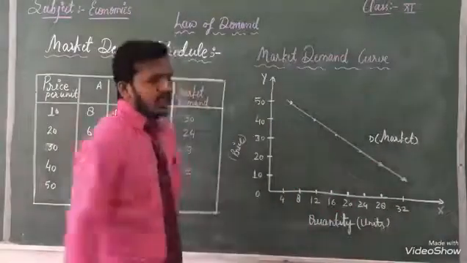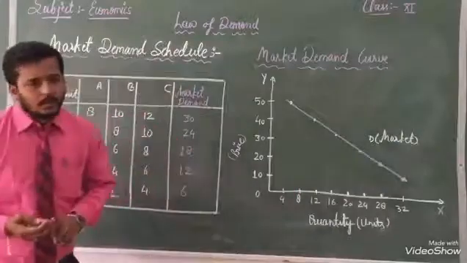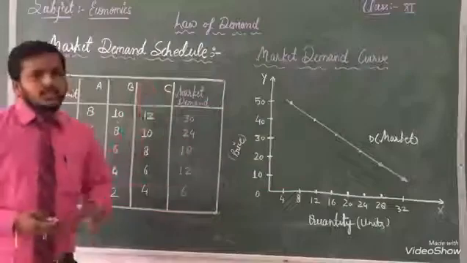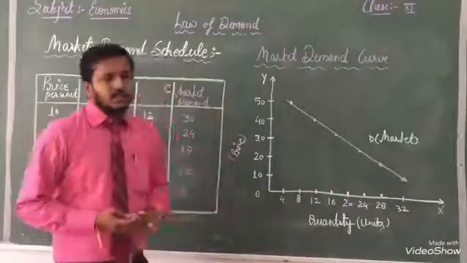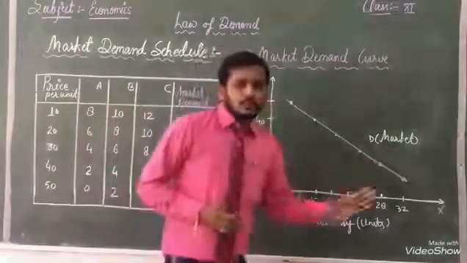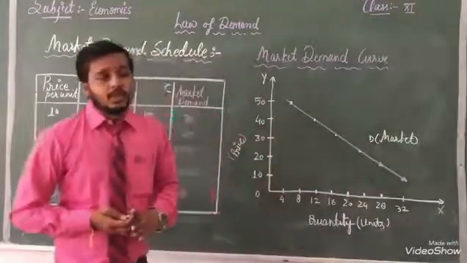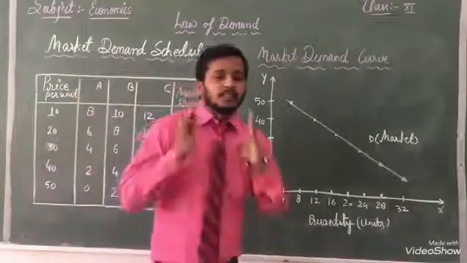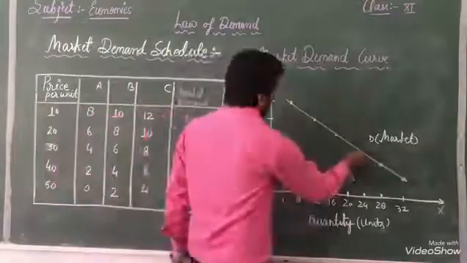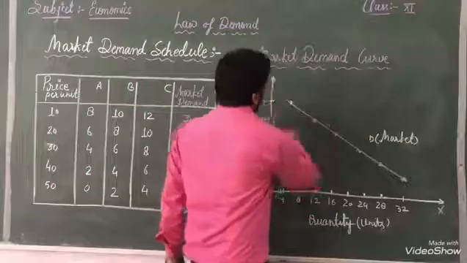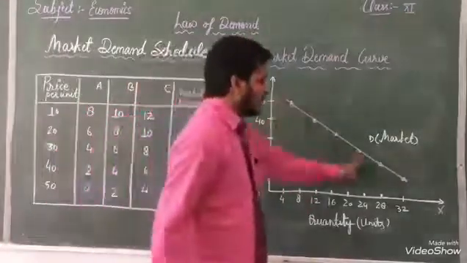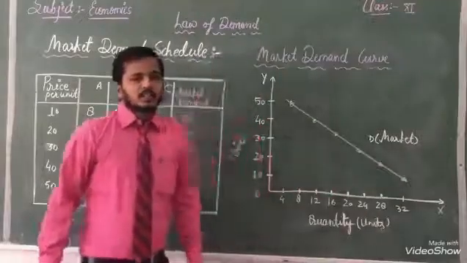Dear students, when you make it on graph paper, it should be very neat and clean. It is a blackboard, that's why some numbers are written here. If there is a measurement it should also be good, but when you represent it on graph paper, you will be able to make it 100% neat and clean. That's why, see, this is the explanation of the market demand curve. All these things I have represented here. This line is showing the market demand curve.